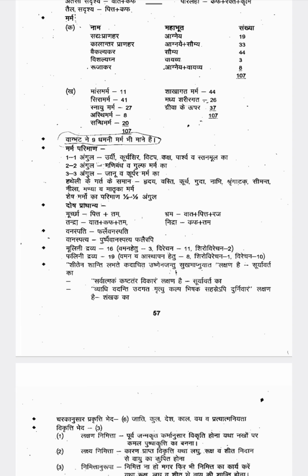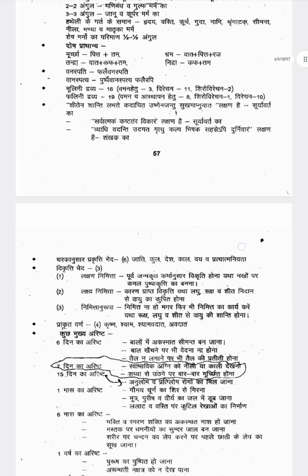Vyadhi Vadandi Udagada Mrityu Kalpa Bishak Sahasre Rabi Durnivaram Lakshana. So this quotation comes under the Shankhaga. Okay, Shankhaga is a much more dreadful disorder. If Shankhaga happens, within 3 days the patient will die. So that much severe and difficult a disorder is Shankhaga. Okay, so these quotations come under these disorders. So this is very important. Sometimes they will tell this line and they will tell you to identify which condition.